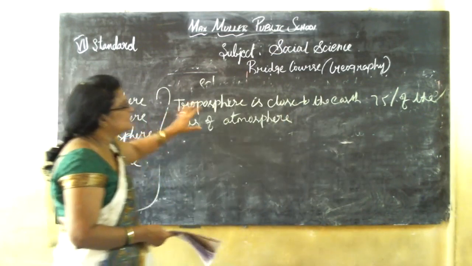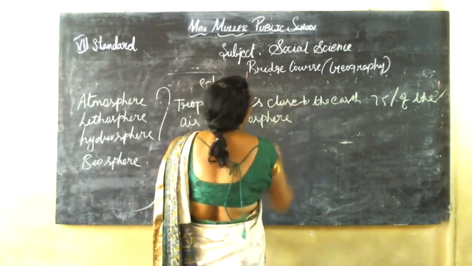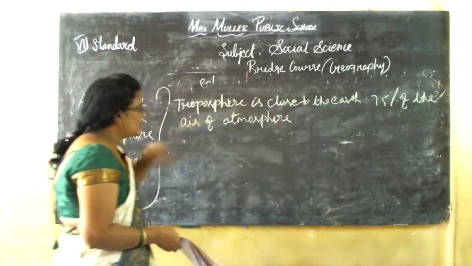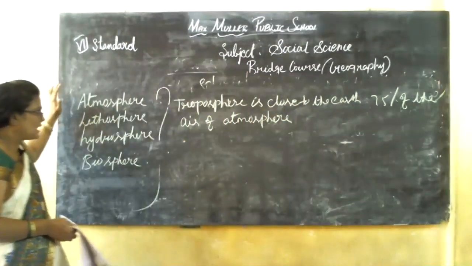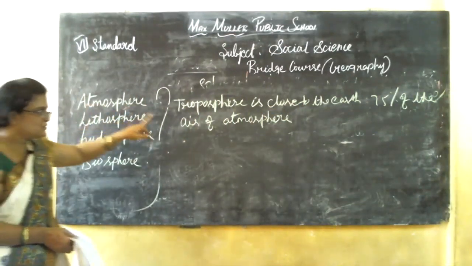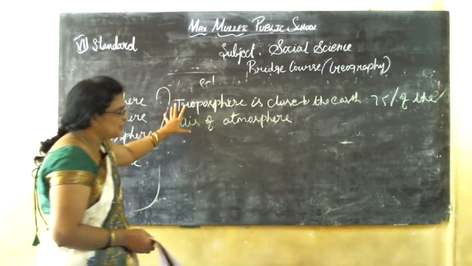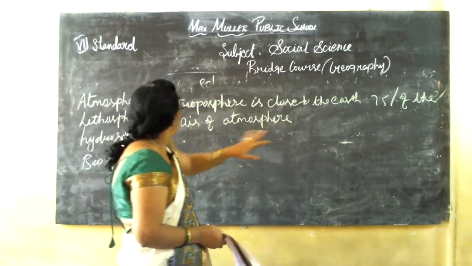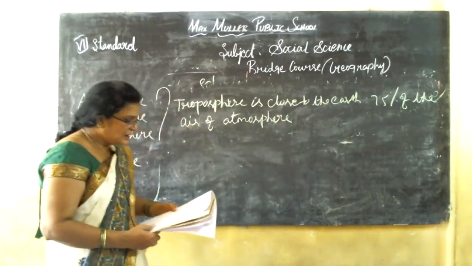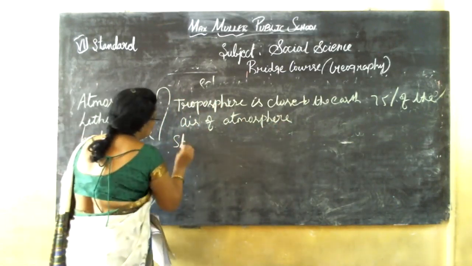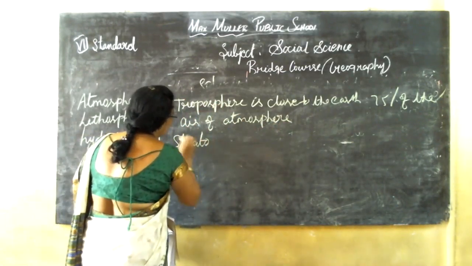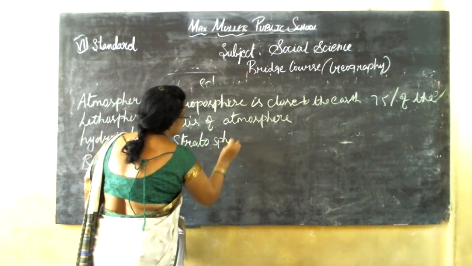Troposphere is very close to the Earth. First, we'll see the troposphere is very close to the Earth, with 75% of the air of the atmosphere. The next one is stratosphere.